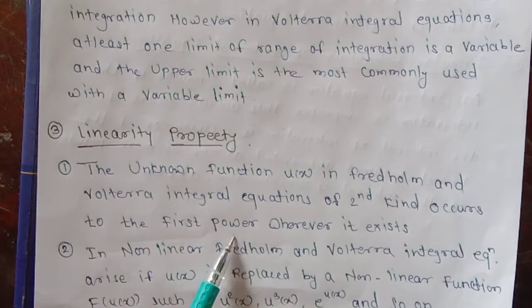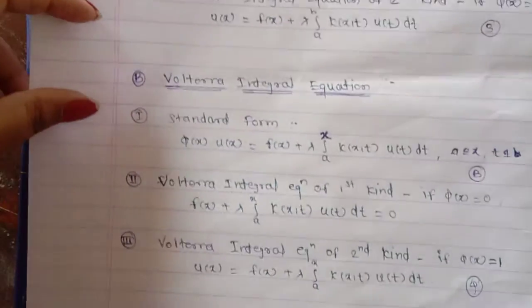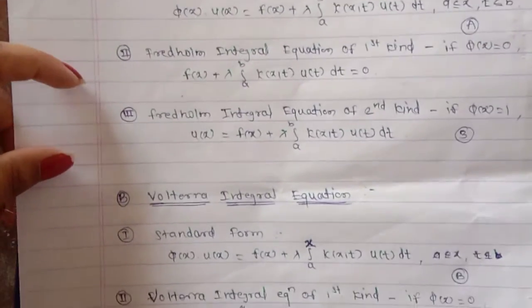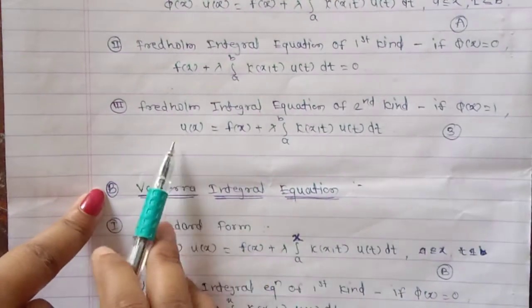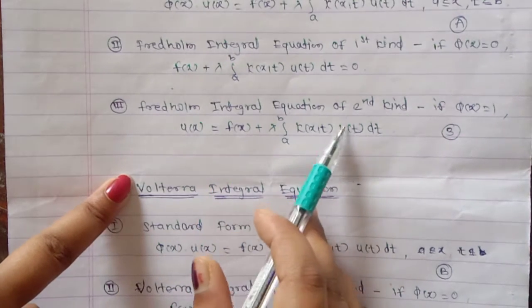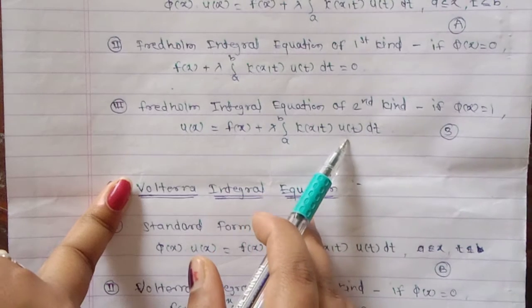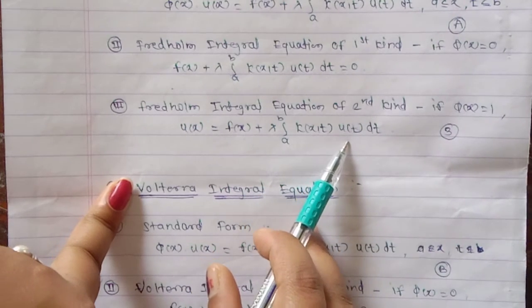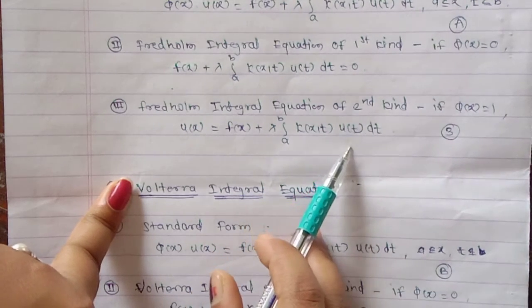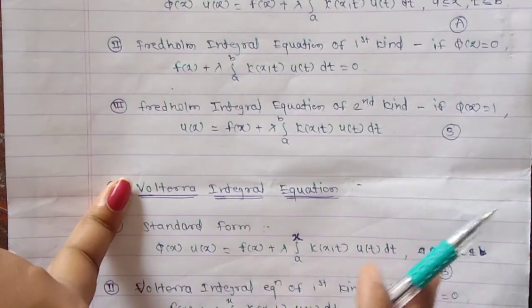So look at the second kind Fredholm as well as Volterra equation. This is the second kind Fredholm integral equation. Now look at here, the unknown function u of t appears with power 1. The unknown function u of t appears with only power 1. There is no power other than 1. So this is the linear Fredholm integral equation.